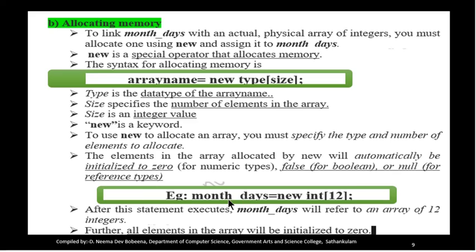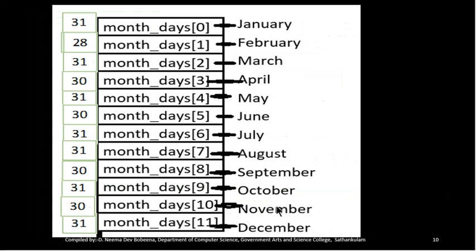Example: month_days = new int[12]. It means it will create an array with the name month_days which consists of 12 locations, and the indexing will start from 0, so month_days[0] to month_days[11]. The array will be like this, consecutive 12 locations named by month_days[0] through month_days[11]. We declare an array like this to store the number of days in all the months. The first location contains the value 31, the second one 28 and so on. December has 31 days.